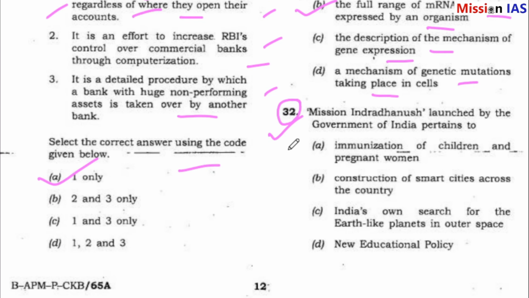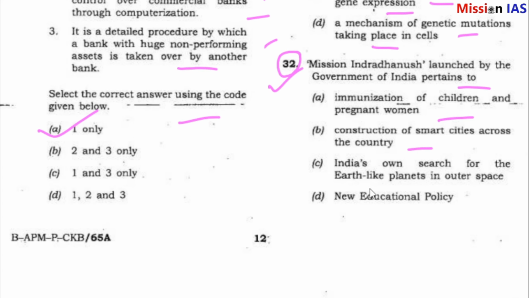Question number 32. Mission Indradhanush launched by the government of India pertains to immunization of children and pregnant women, construction of smart cities across the country, India's own search for Earth-like planets in outer space, new educational policy. So, what is Mission Indradhanush? Answer is very easy. Answer is A. Immunization of children and pregnant women.